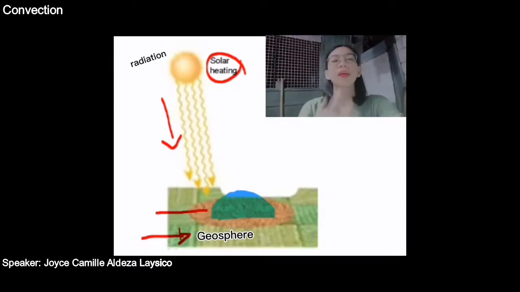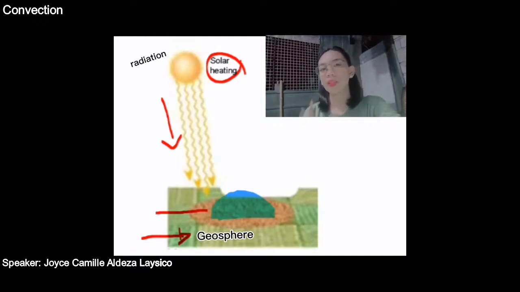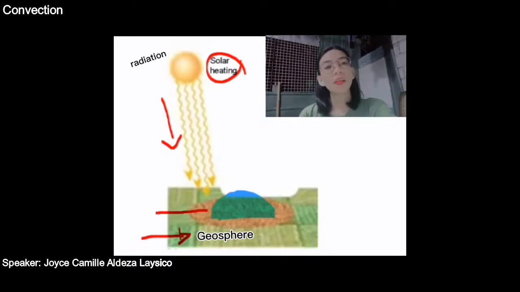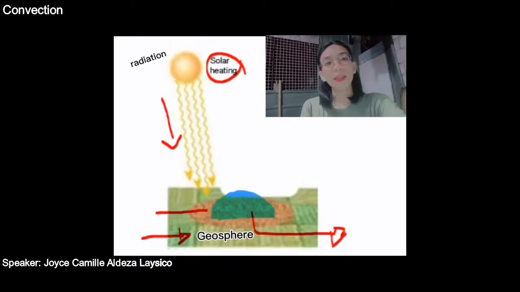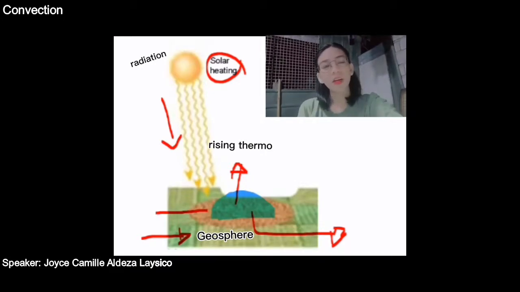Bali parang ganun lang. Sa may center ng color brown, may makikita tayong dark blue bulb or yung circle blue bulb. That air is getting a little bit warmer than its surroundings. The particles inside the blue bulb move faster than the gas in its surroundings. In the middle of the blue bulb, it has a rising thermal. Why is it rising? It is because the warm air is less dense than its surroundings, so it's buoyant. If it's moving faster, more thermal energy expands, and if it expands, it will become lighter.